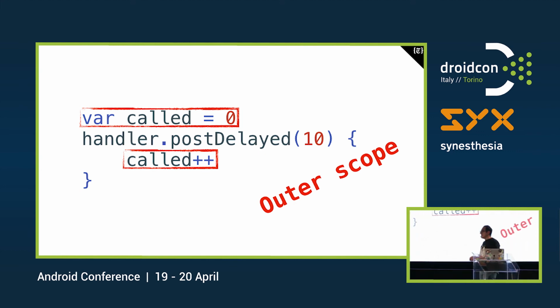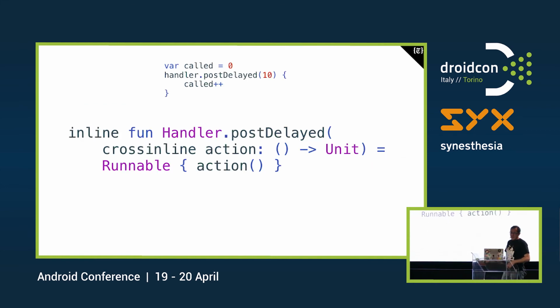So why is this important? Well, this example per se is not important, but it will help us understand what comes next. So just remember that when you see this in Kotlin, it's not as bad as when you see it in Java. Okay.